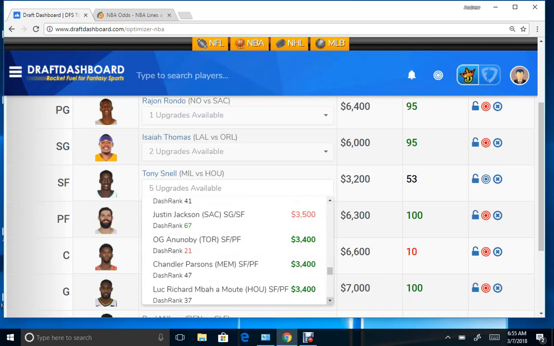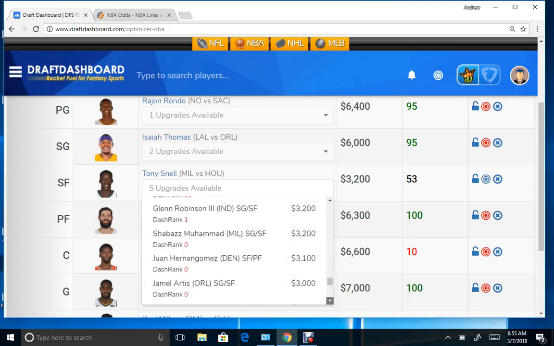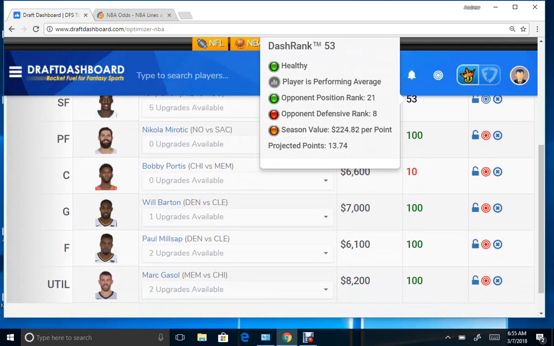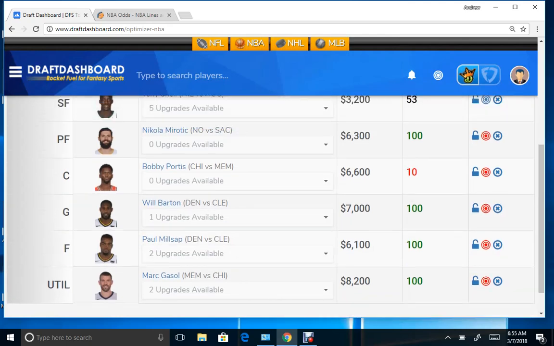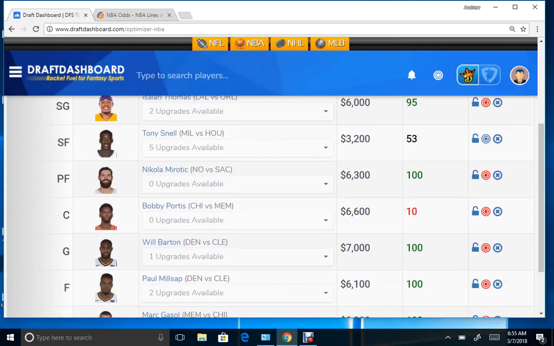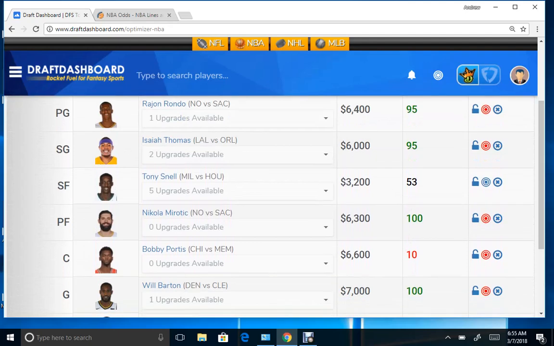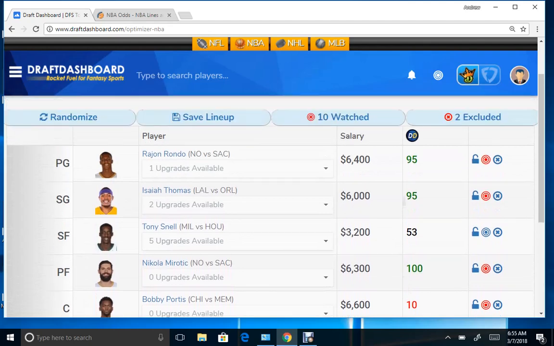None of these guys have a high enough dash rank to really take, so let's hold off on that as it shows all that information. Pretty much all the guys that we picked, we're working into our lineup pretty well, so we can enter them in. And so if you want to, it's just an example.